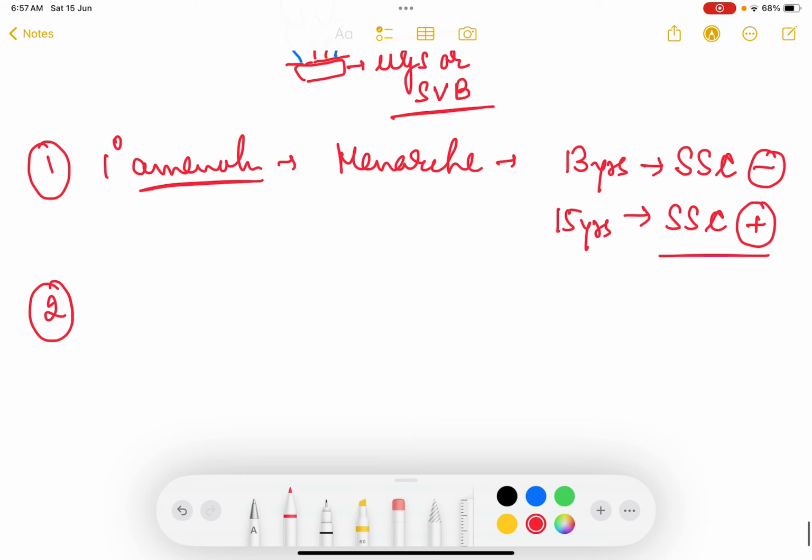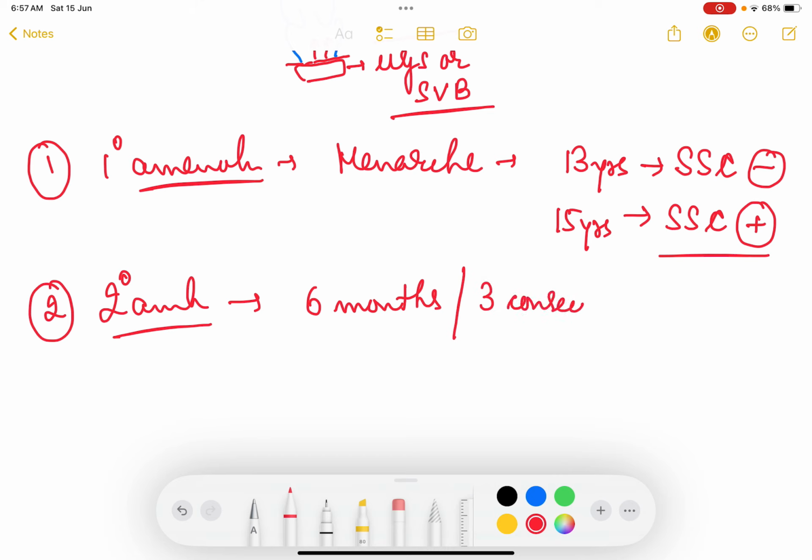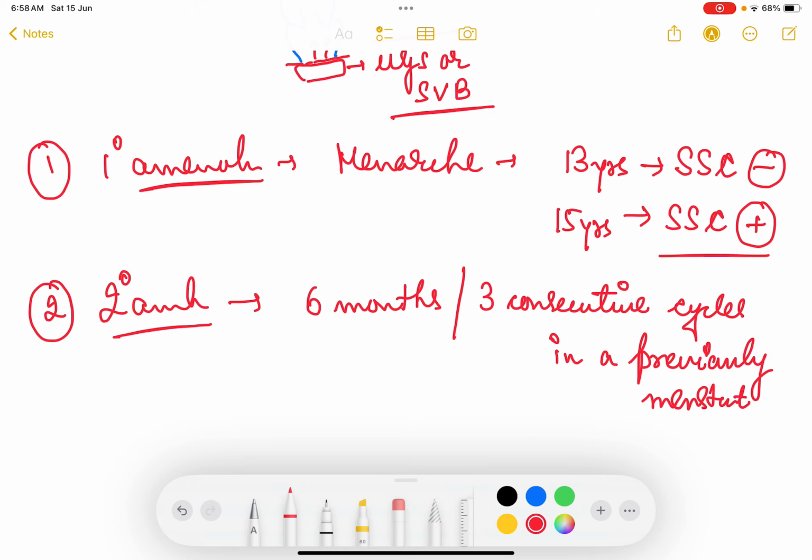Similarly, how do you define secondary amenorrhea? Secondary amenorrhea is defined as absence of menstruation for 6 months or 3 consecutive cycles. This is the latest definition, so always remember this is the definition. Absence of menses for 6 months or 3 consecutive cycles in a previously menstruating female. So this is the definition of secondary amenorrhea.